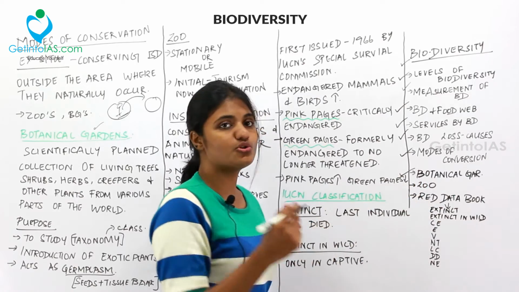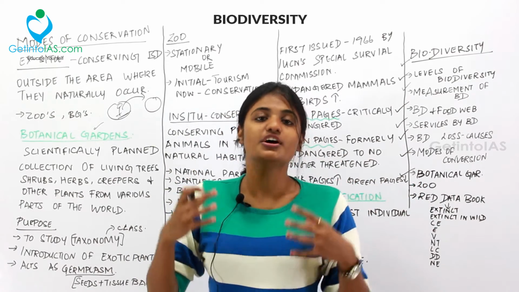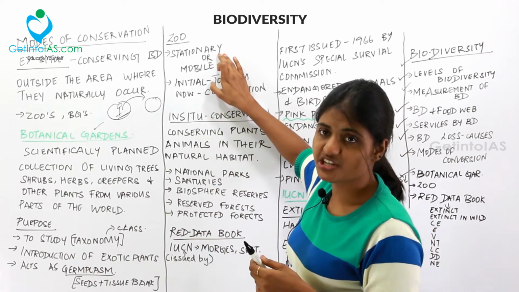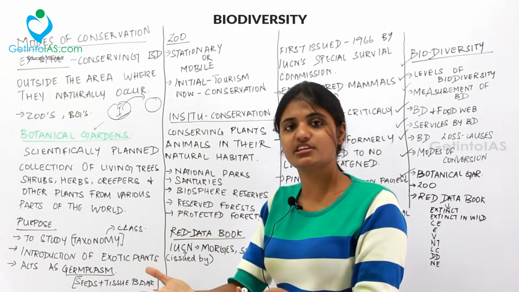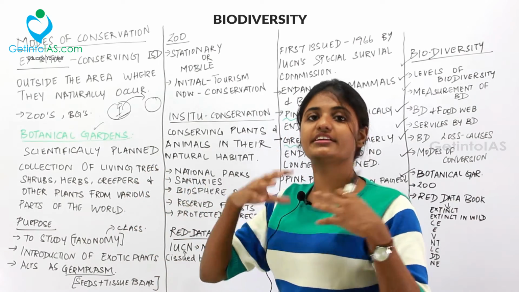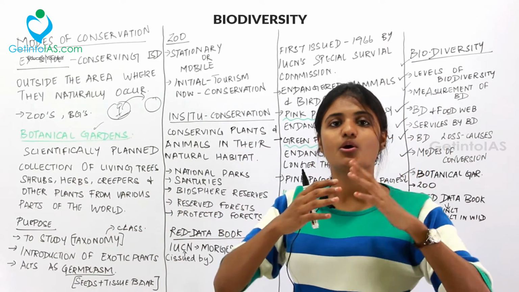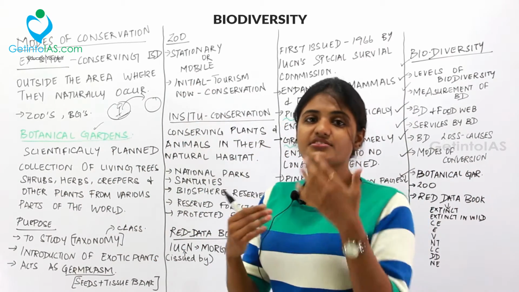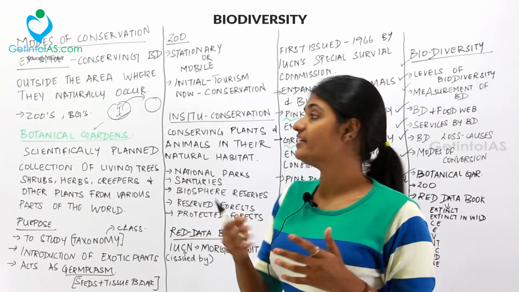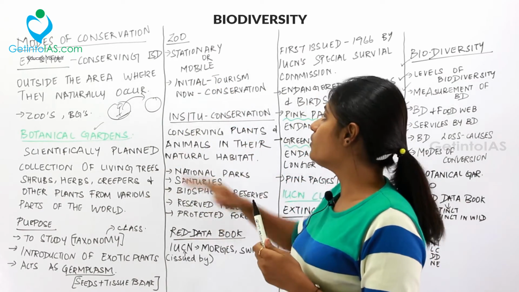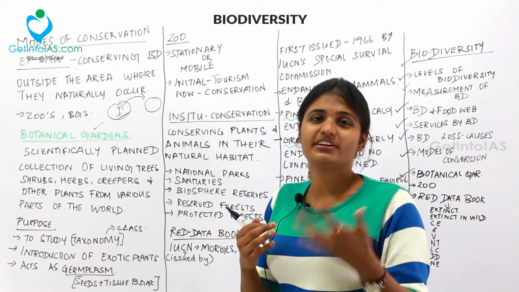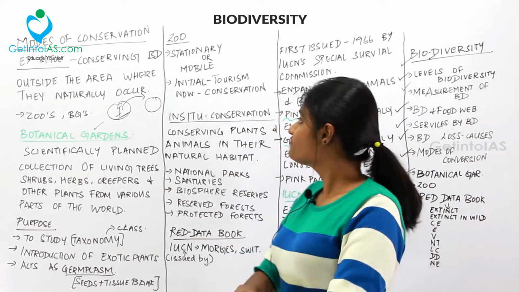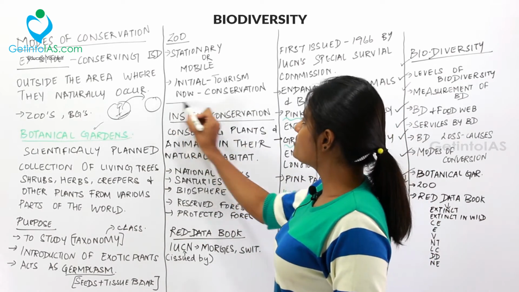And then the next thing is zoo. So you already know what is a zoo. You captive breed the animals, and then it may be stationary or mobile. The zoo may be stationary, it may be fixed to a place, or it can be mobile. That is, animals can move from one place to another if the zoo is very huge. And then initially it was constructed for recreational activities and then mainly for tourism. But now, over time, it has been turned into conservational activities for animals. And then now we are done with ex situ conservation.